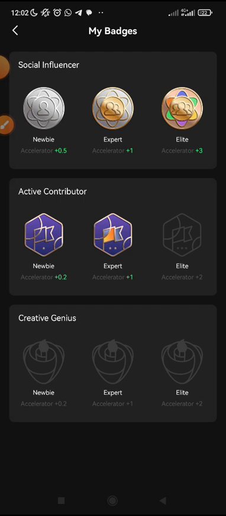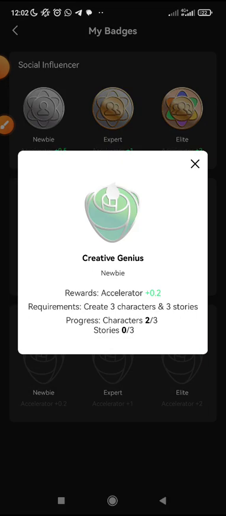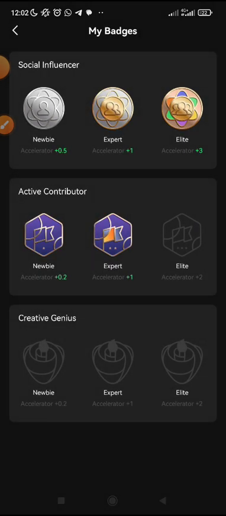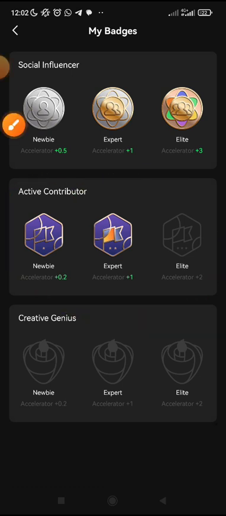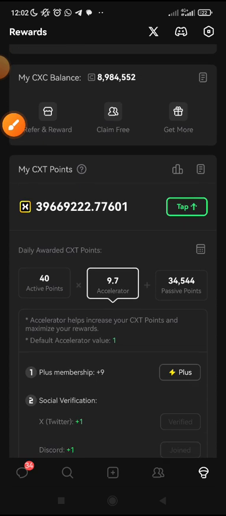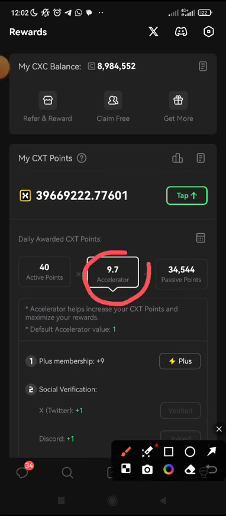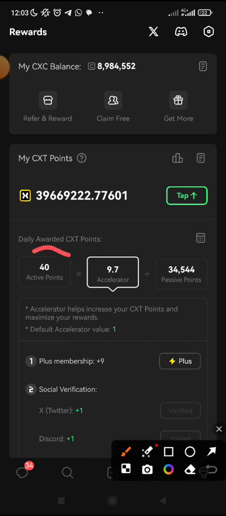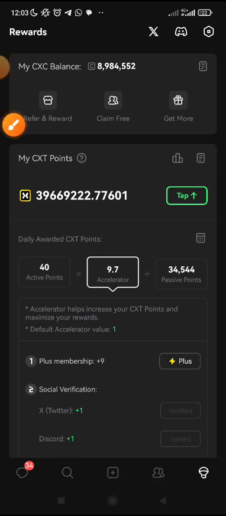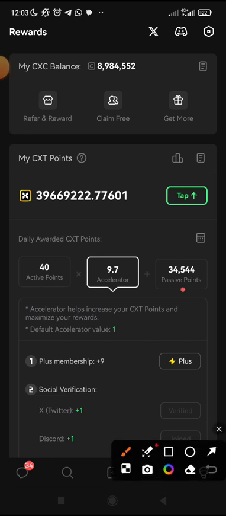All right, now this create genius. You just create three characters and 3 stories, and you earn these things. Make sure you meet up with these batches, especially all these contributor ones, by logging in daily, because when you get that, it will increase. Look at this accelerator. I have 9.7 accelerator. With this accelerator, it will boost the rate at which I earn points daily, and your activeness also determines that. Look at the points I've got so far today: 34,544 points.